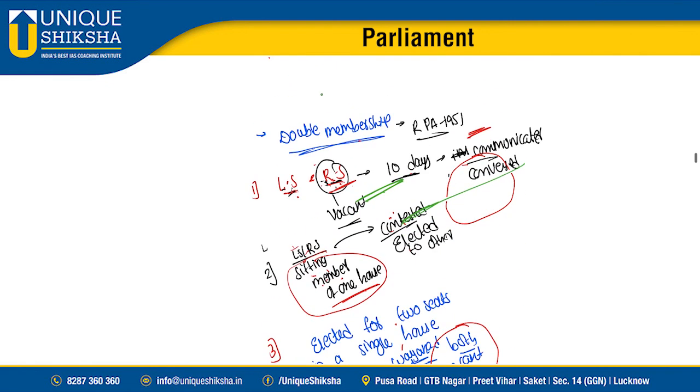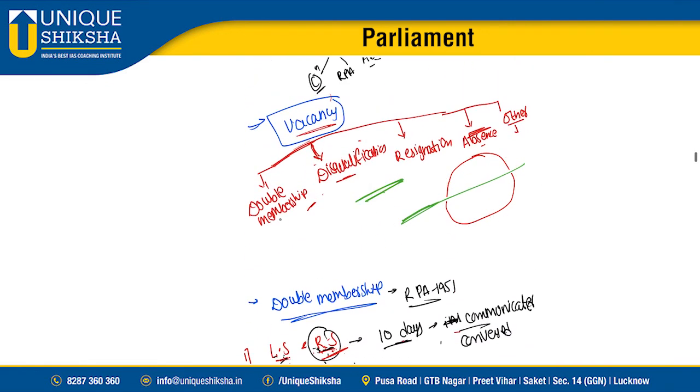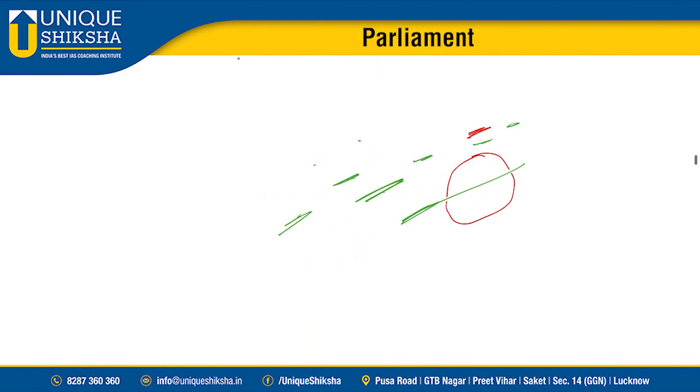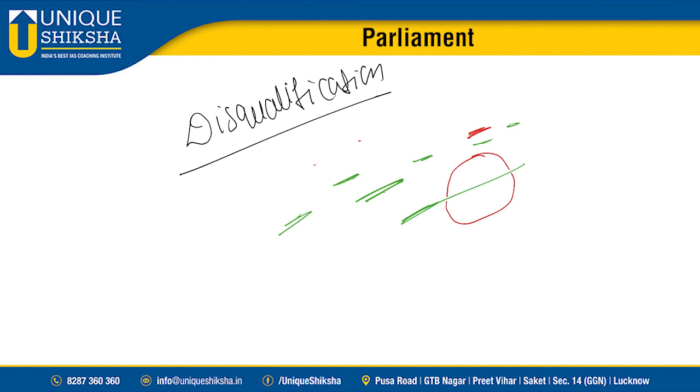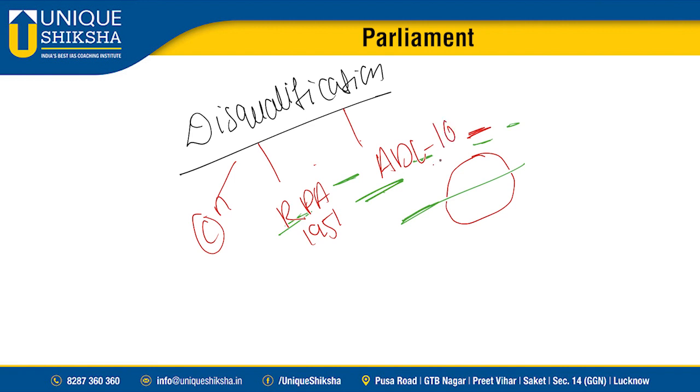Okay, next one, we are discussing the grounds of vacancy. Double membership, other ones are disqualification, resignation, absence, and other grounds. Disqualification we discussed at length. Yes sir, what are the grounds of disqualification? Some grounds are provided in the Constitution, some grounds in the Representation of the People Act 1951, and some grounds in the Anti-Defection Law in the 10th Schedule. These are the grounds of disqualification which we discussed.